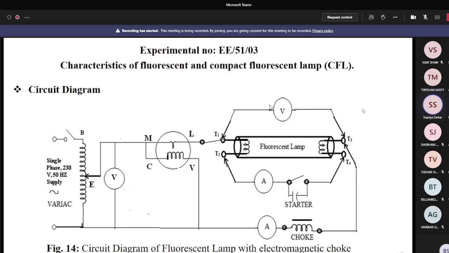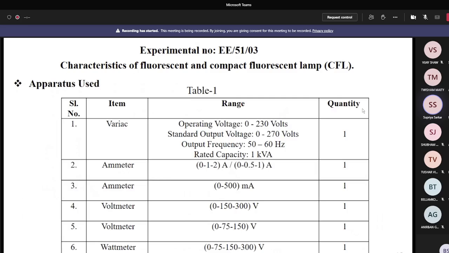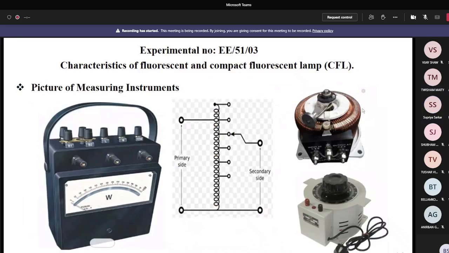And another voltmeter. Already I told you during operation minimum current is flowing through the fluorescent lamp. So a small voltage will be developed across the fluorescent lamp. So the voltmeter across the fluorescent lamp must be such that it can measure this type of small voltage. That's why the rating of the voltmeter across the fluorescent lamp will be less. That voltmeter is actually 0 to 75 to 150 volt. Is that clear to everybody? Yes, sir.